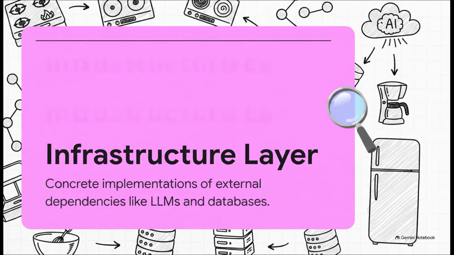Surrounding that recipe is the infrastructure layer, or your kitchen equipment. This is the concrete code that actually talks to the outside world. Your specific calls to OpenAI or Google's Gemini, your connections to a Postgres database, or maybe a local Markdown loader. Because your recipe and your ingredients are kept totally separate from the equipment, you can literally swap a gas stove for an electric one, or swap Gemini for a local AI model without changing a single line of your core business logic.